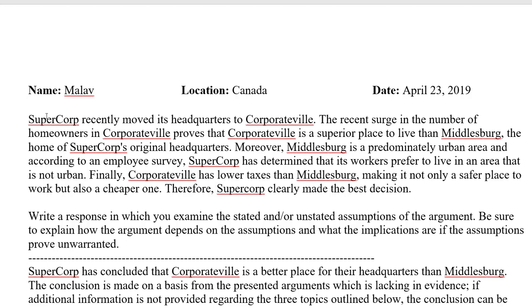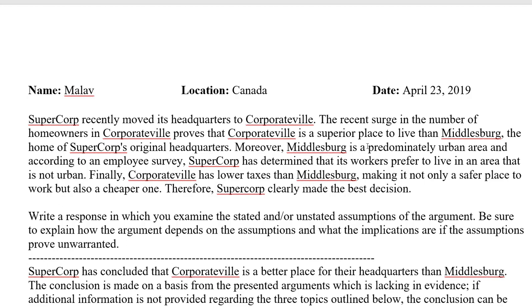So he has a prompt that says, Supercorp recently moved its headquarters to Corporateville. The recent surge in the number of homeowners in Corporateville proves, that's a very strong word, that Corporateville is a superior place to live than Middlesburg, the home of Supercorp's original headquarters. Well, that's obviously an assumption. The assumption being that the number of homeowners is tied to whether a place is superior or not.